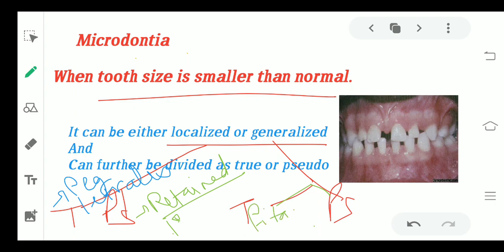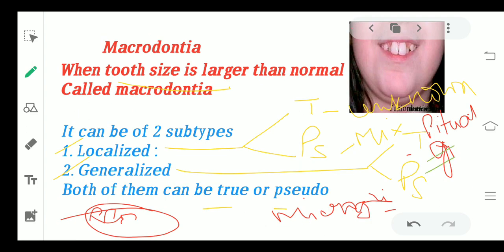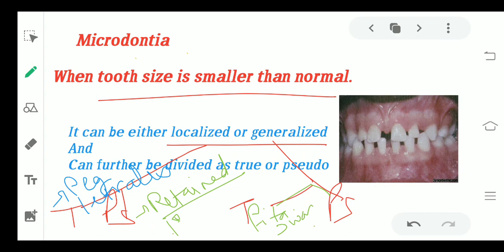Pituitary dwarfism. In the earlier one we had the reason, that is gigantism, but here we have the reason, that is pituitary dwarfism. People who are suffering from this particular disease, whether it is pituitary dwarfism or Down syndrome, they usually have small size of the tooth. So this can be a reason in generalized. All the teeth are going to be small in size in such patients.